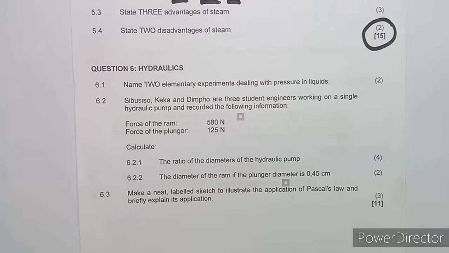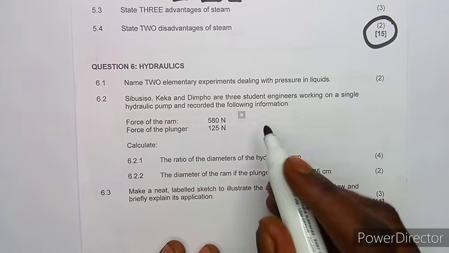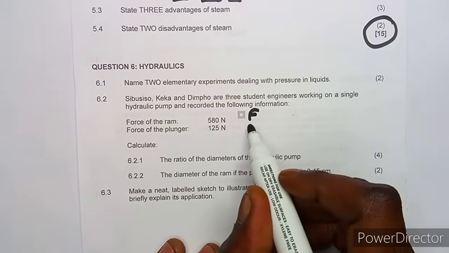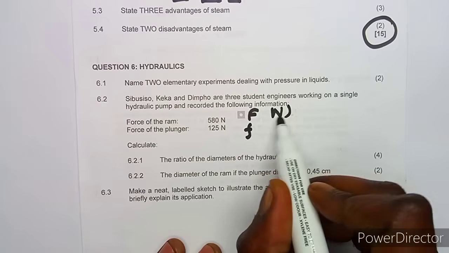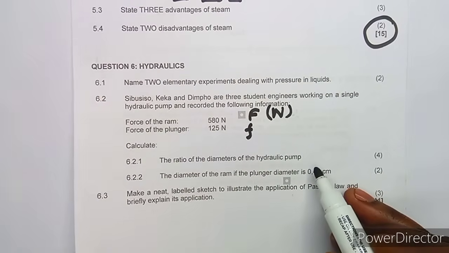We are given 3 students here who are engineers working on a single hydraulic pump, and recorded the following information: the force on the ram, the force on the plunger. So we just have 2 things here guys, the force on the plunger, the force on the ram. And then the question asks, what is the ratio of the diameters of the plunger of the hydraulic pump? We only have the force on the ram and the force on the plunger. Let's just put this as our F on the ram and this F on the plunger, or you can put this as W on the ram, no matter which one is best for you.